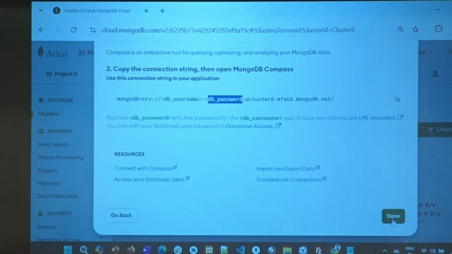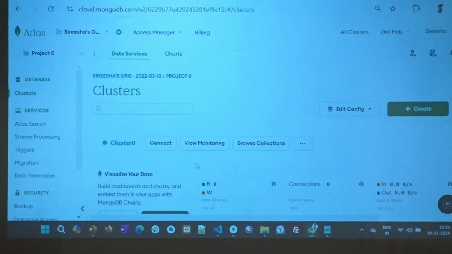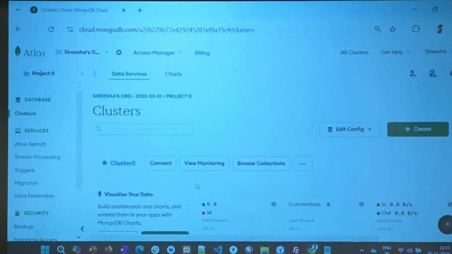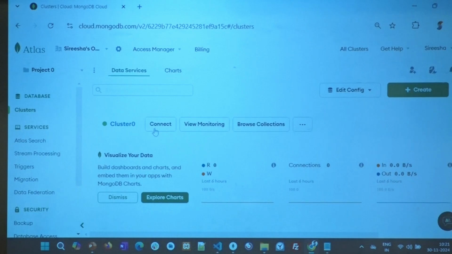So do we all know where to get the connection string from? Yes or no? How many of you know where to get the connection string from? Please raise your hand. Thank you, guys. The first ones are always very nice. What about the last quadrant? Yes, no, yes? Okay. We click on connect and get the connection string.